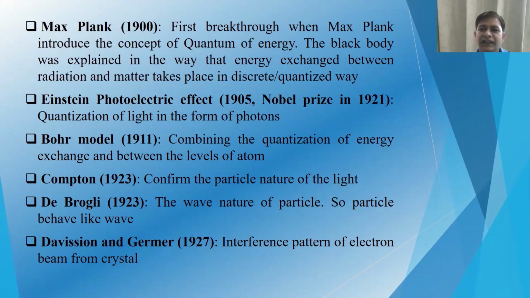In the same year, 1923, the wave nature of particles was proposed by de Broglie, and that was proved in 1927 by the Davisson and Germer experiment, which showed an interference pattern of an electron beam from a crystal.